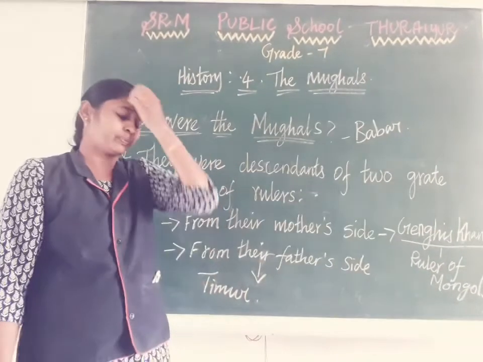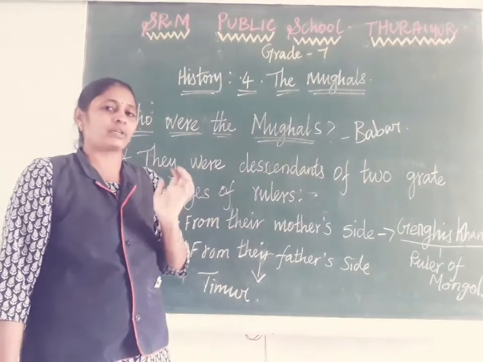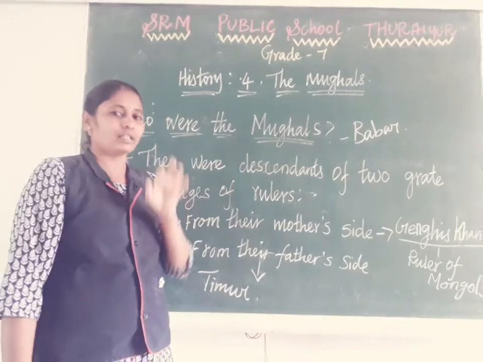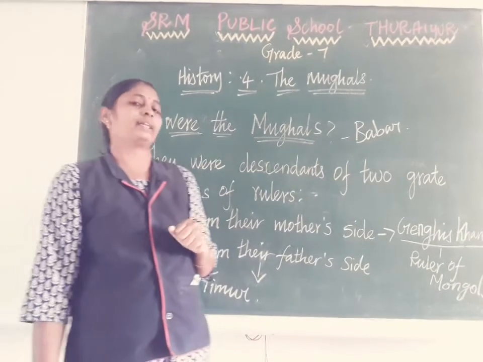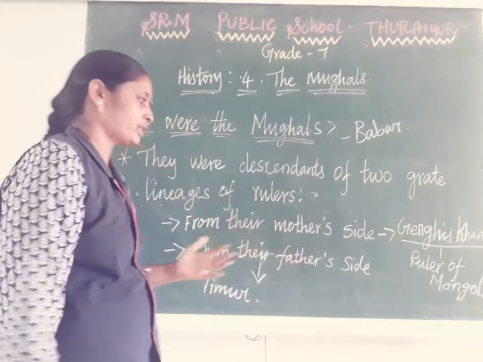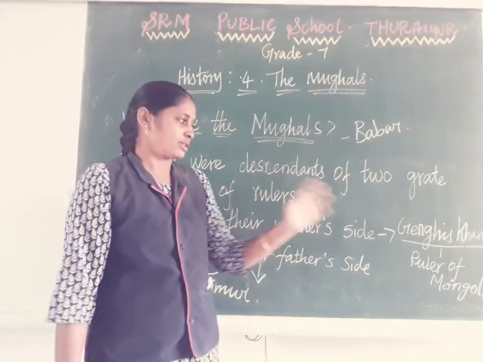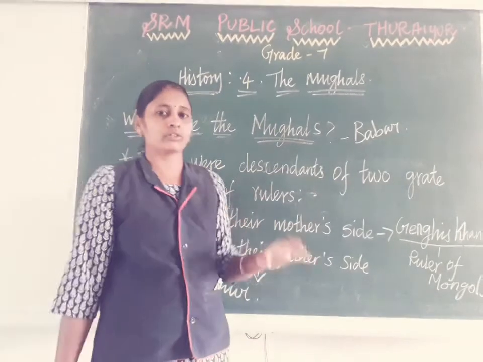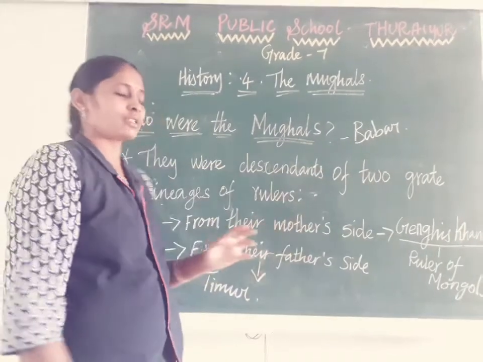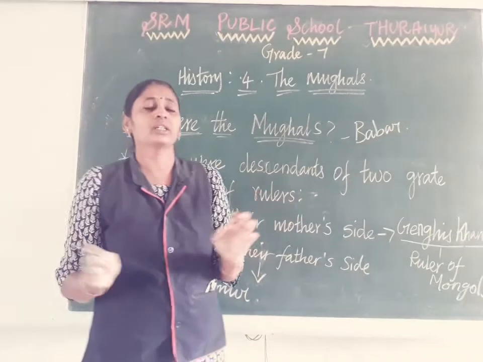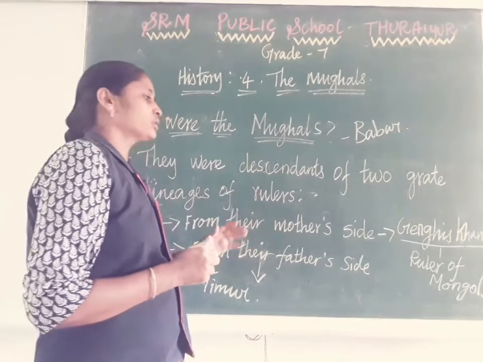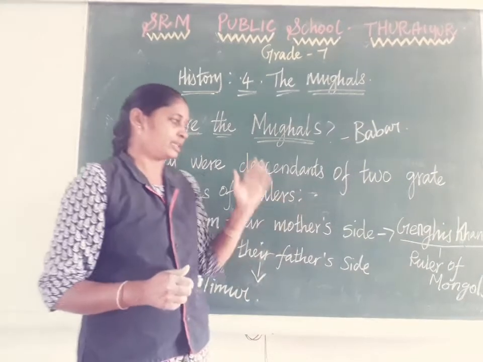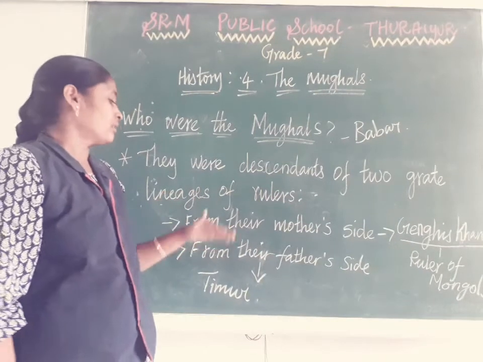Where is Mongolia located? In present-day south of Russia, above Afghanistan. If you have an atlas in your house, you can refer to it. Genghis Khan was the ruler of Mongolia. He captured a lot of areas, including Mongolia, Pakistan and Afghanistan, many regions he captured and ruled. So from the mother's side, he was their ancestor.